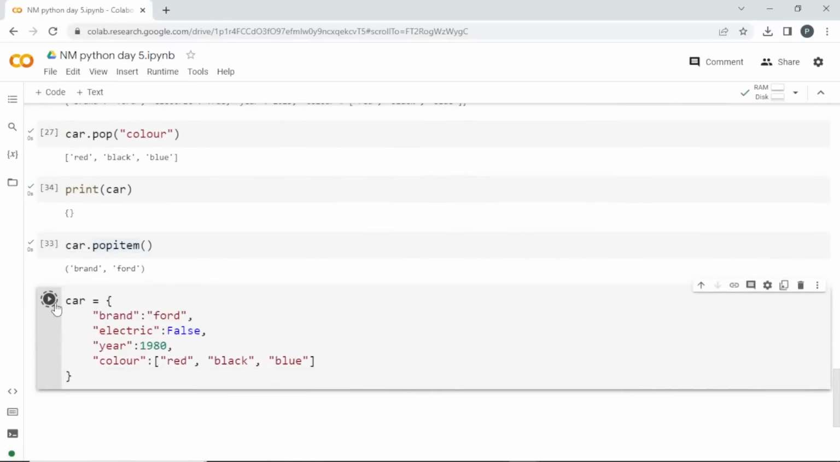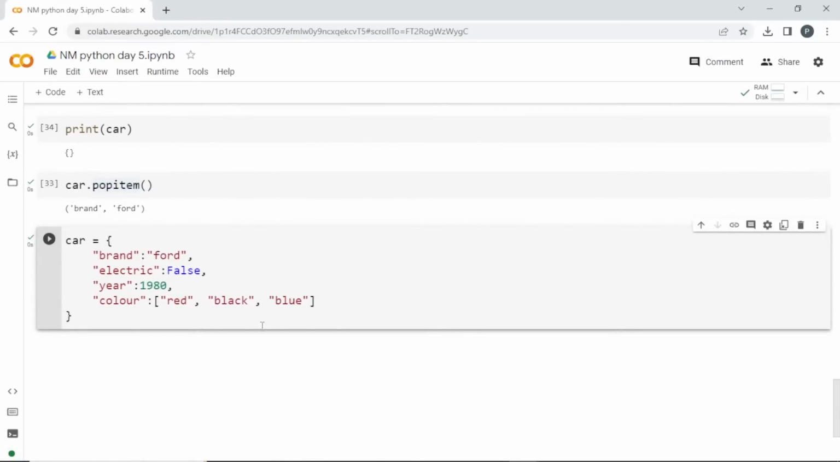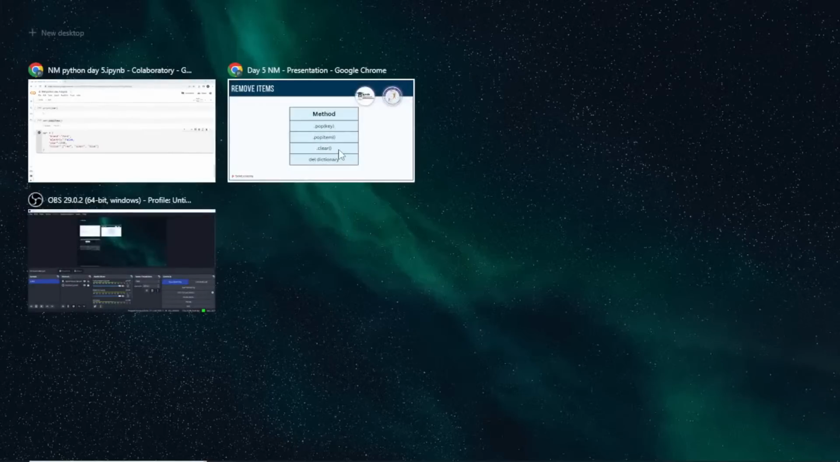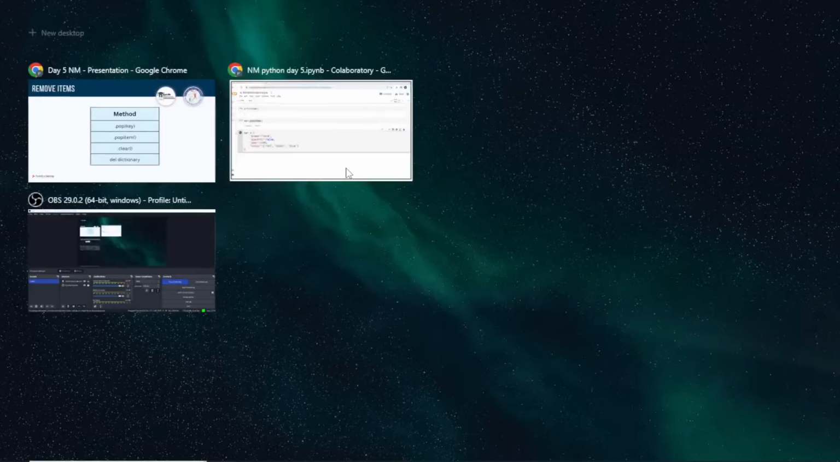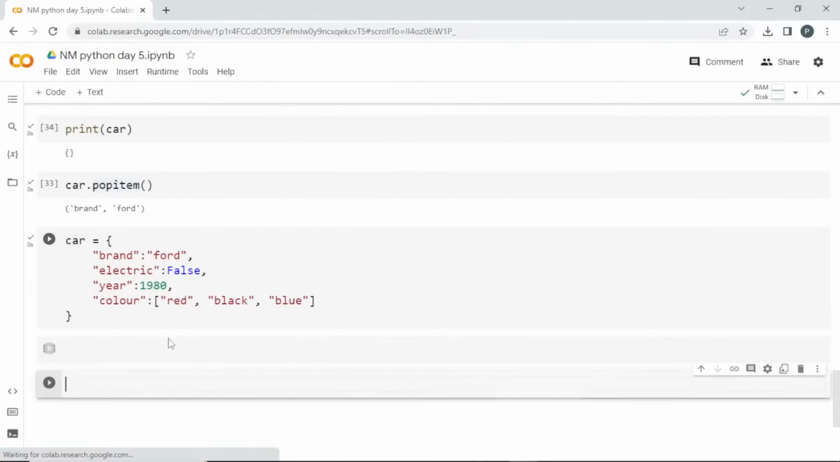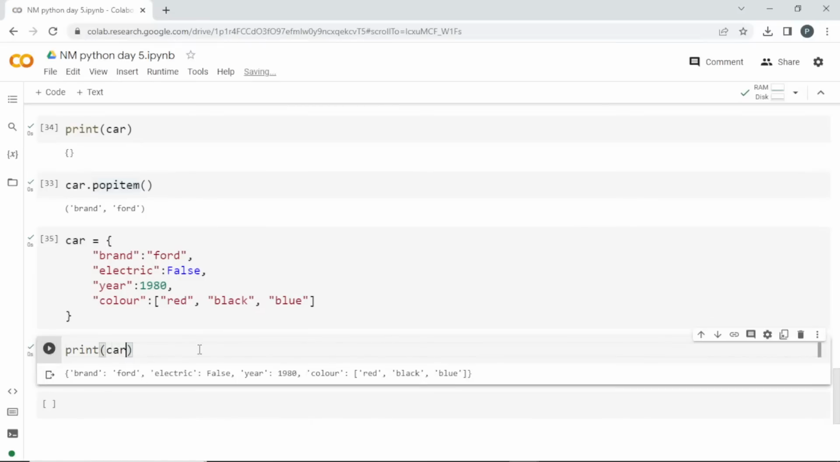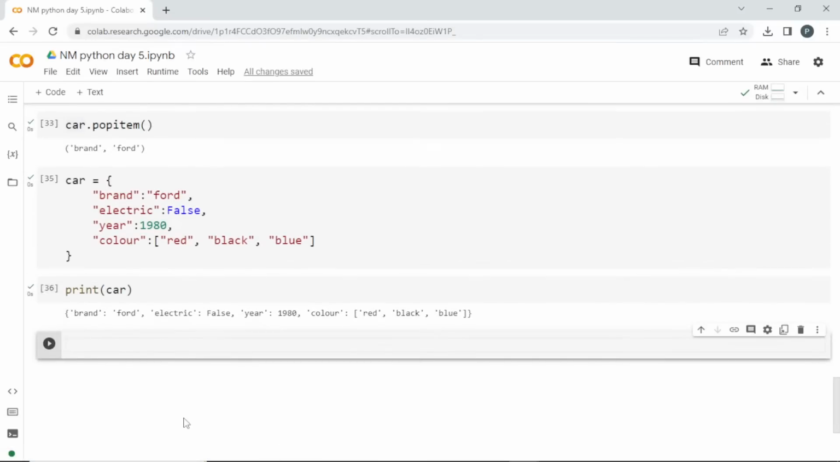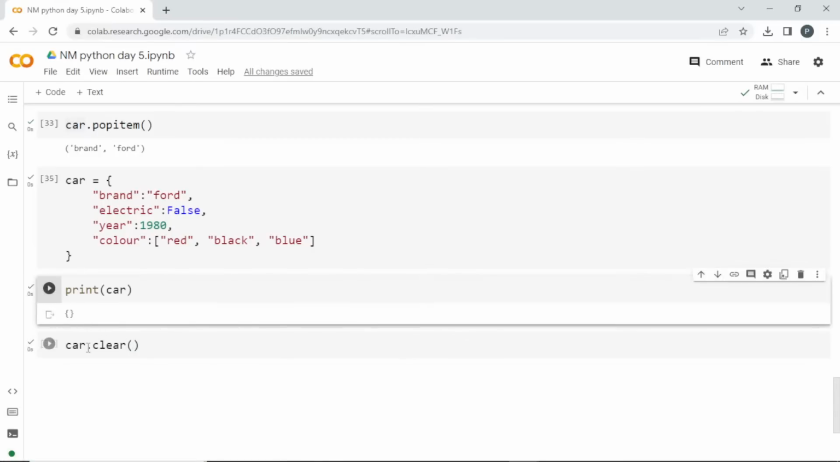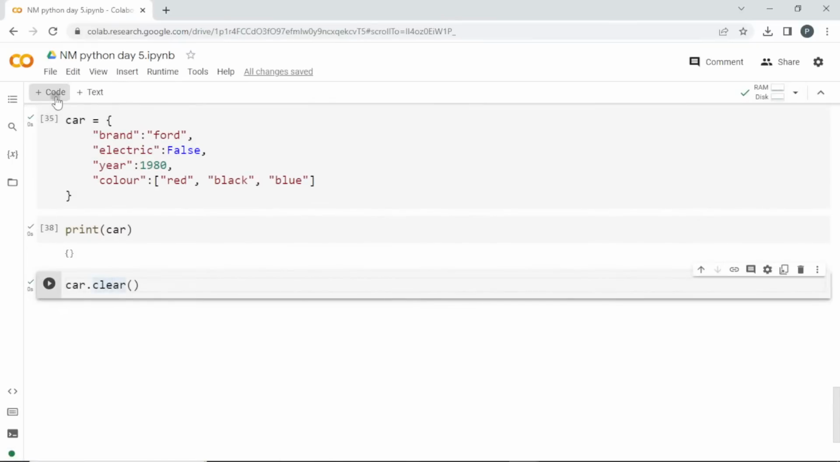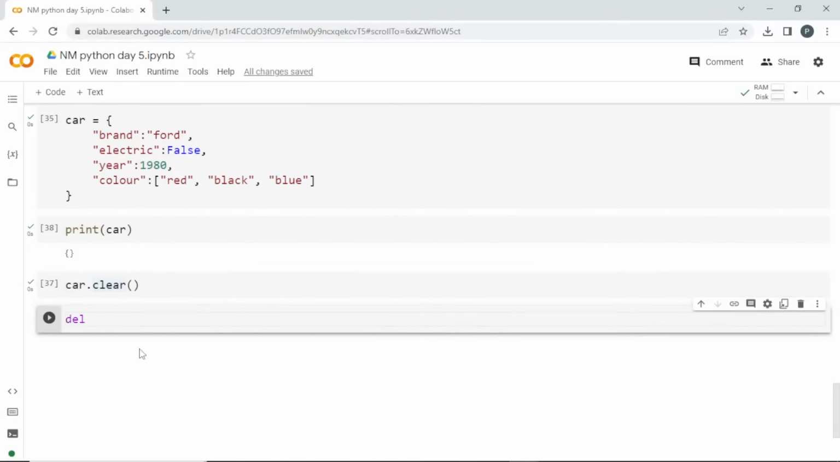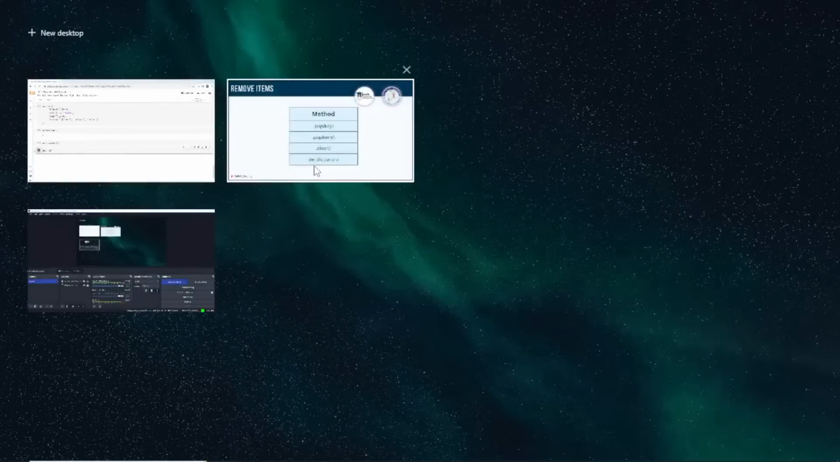Using pop, you can specifically mention a key, and using popitem, it will remove one by one. And using clear, you can entirely clear the dictionary. I'll print car now. Since we have run it again, we got our dictionary back. And you can go for car dot clear. I'll print this car again. See here, it got empty. And if you want to delete this entirely, you can go for del car. So it won't even exist, it will be deleted.